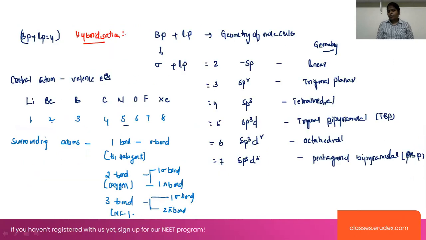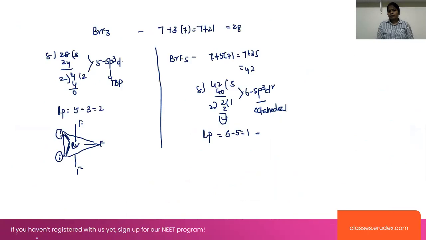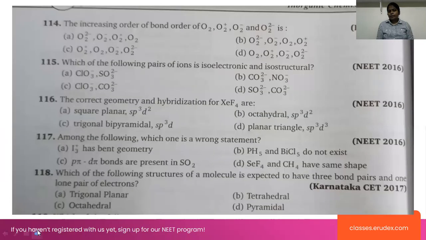Beryllium has two valence electrons, which means it can form 2 bonds. Boron has 3 valence electrons, so it can form 3 bonds. But in the stable configuration, carbon can form 4 bonds, nitrogen can form 5 bonds, oxygen can form 6 bonds, 7, and xenon can form 8 bonds. Next one.